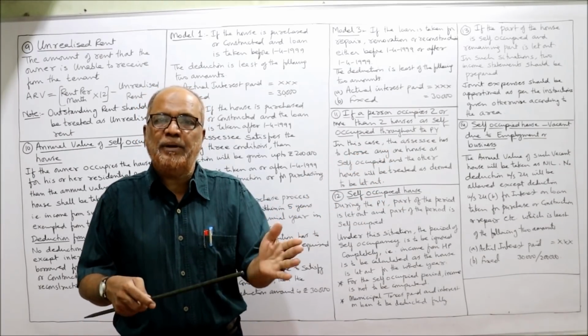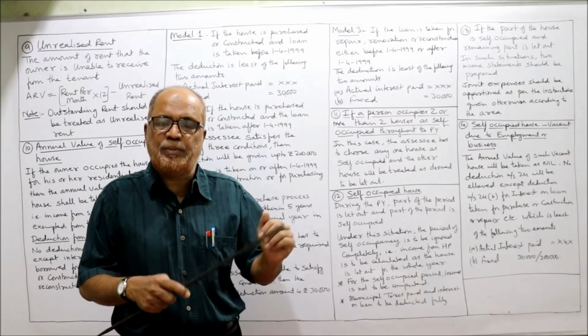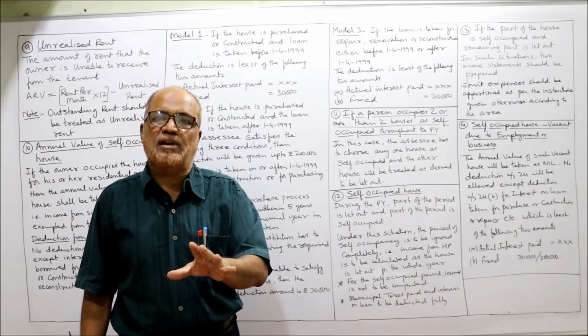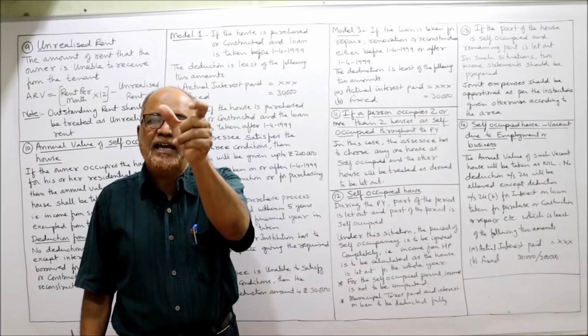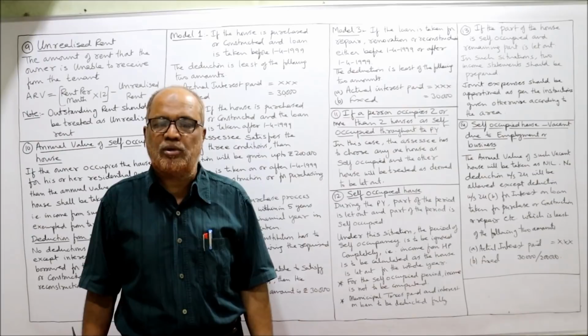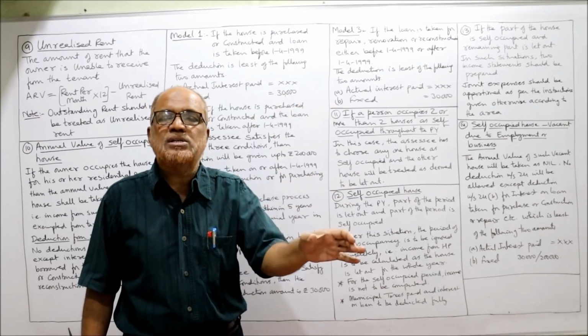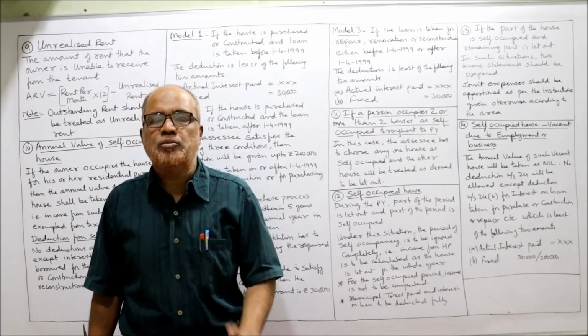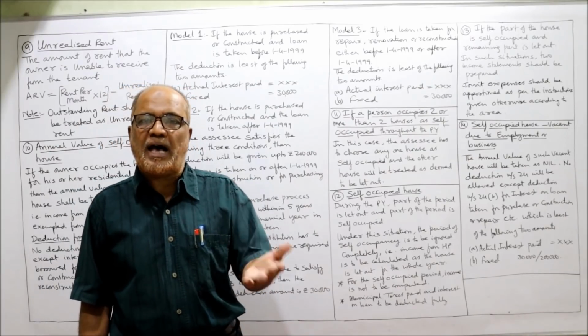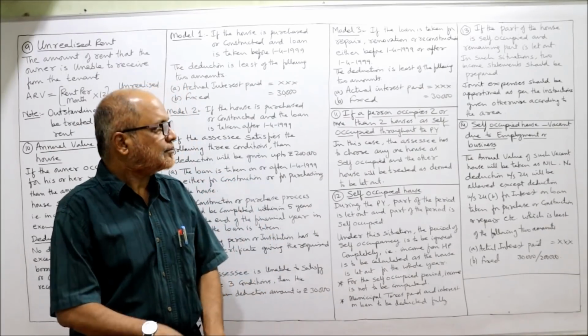For example, A and B, 2 houses are there, house A, house B. The assessee has to decide which house he has to treat as self-occupied. If he has treated house A as self-occupied house, house B will be treated as deemed to be let out. If he has chosen house B as self-occupied house, A has to be treated as deemed to be let out house. And we have to compute the income as if it is let out.